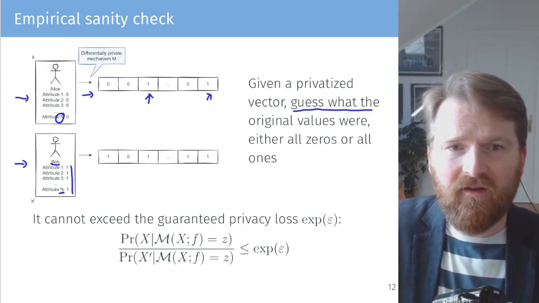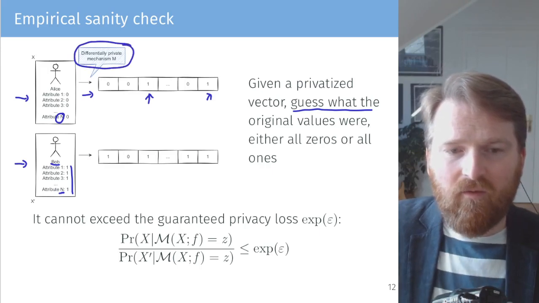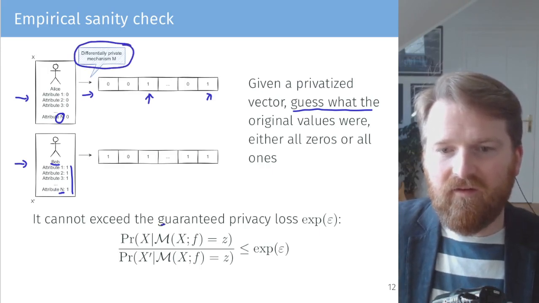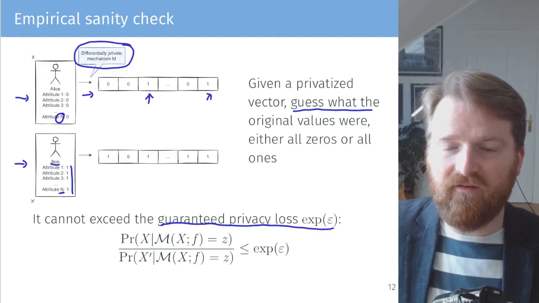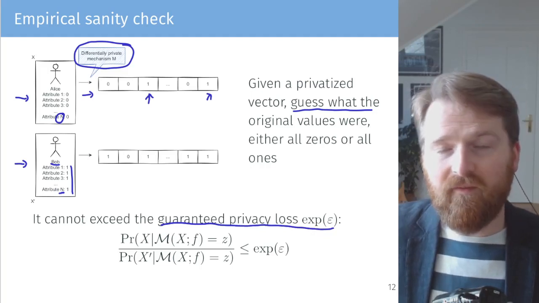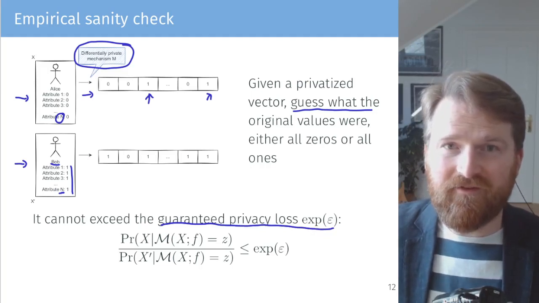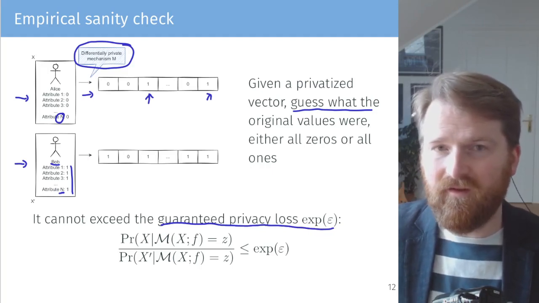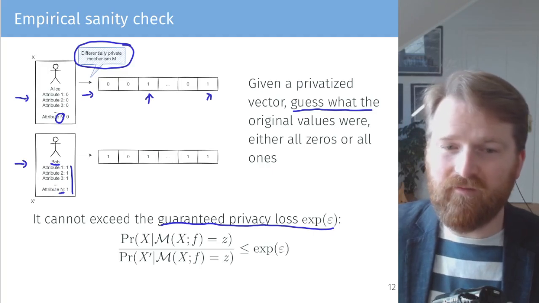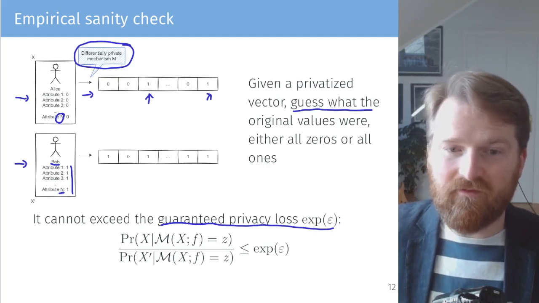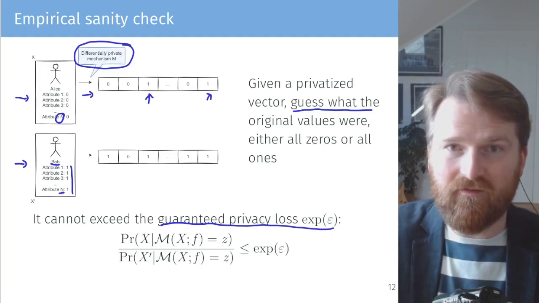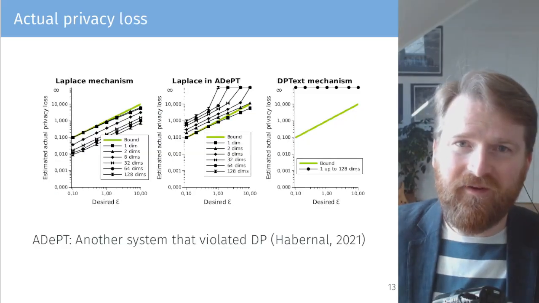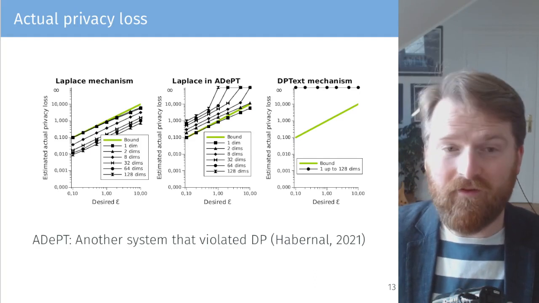And if the differentially private mechanism is correct, we cannot exceed the guaranteed privacy loss by definition. There are some conditional probabilities, and we can estimate them by using a simulation and computing a maximum likelihood estimation. We run this simulation, I guess, 10 million times to get estimates, and it turns out to be a pretty good estimate of the actual privacy loss.